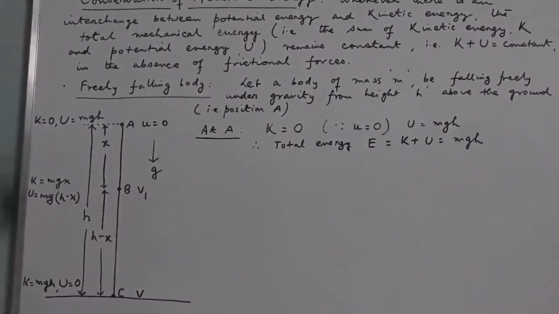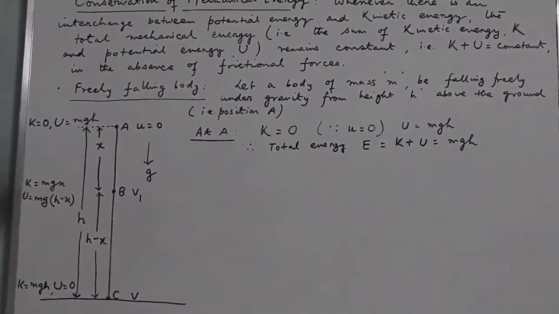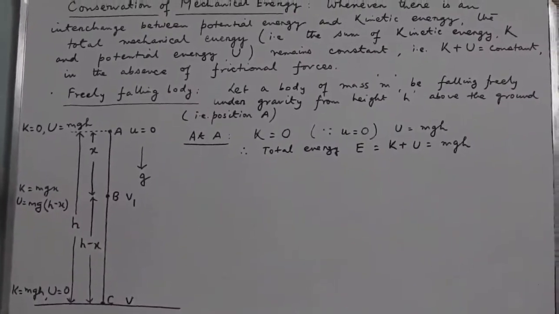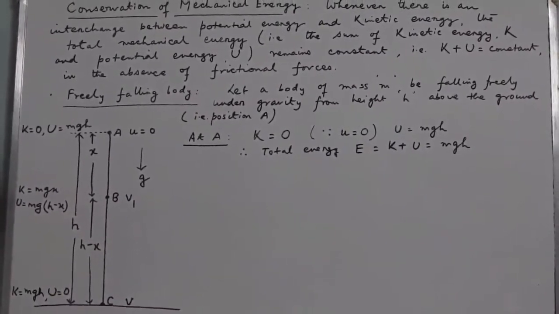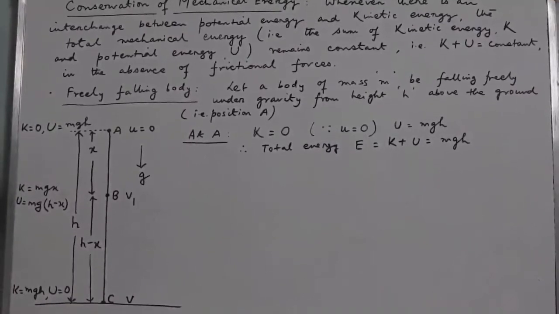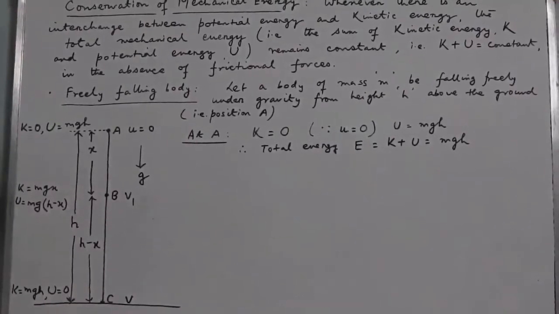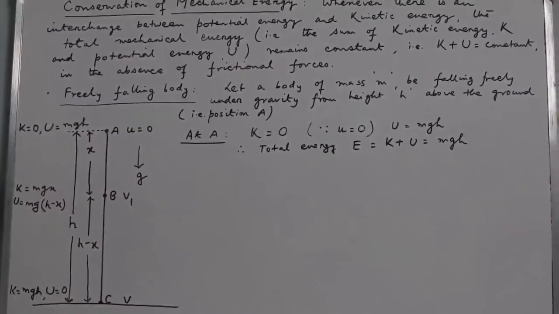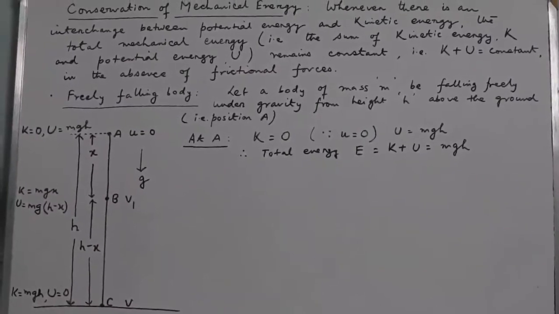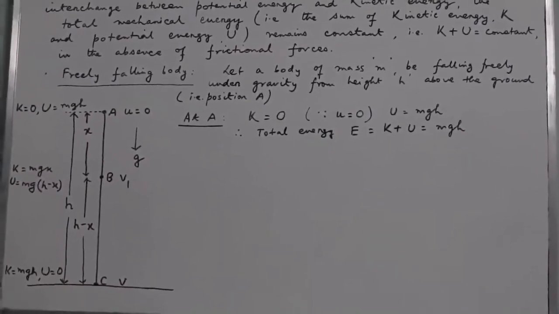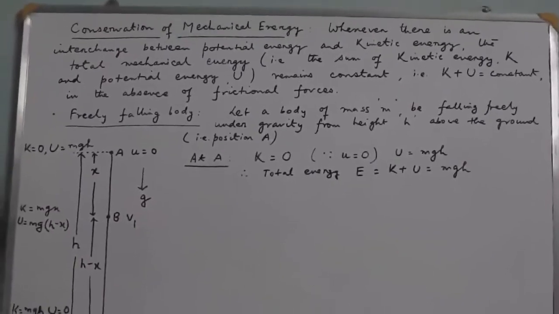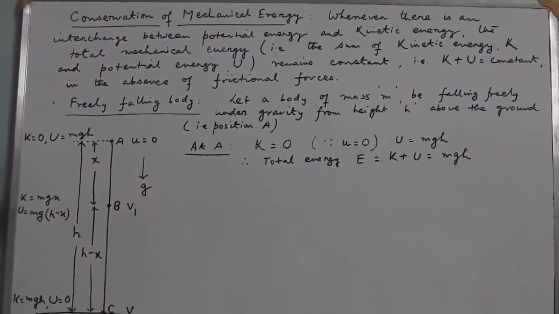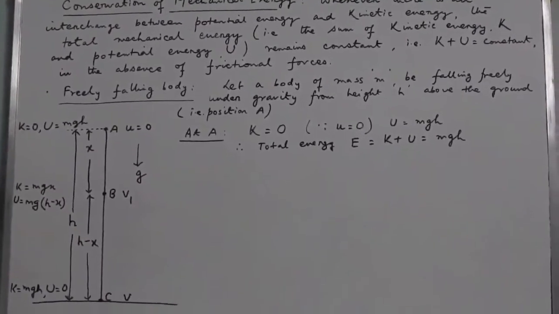Sometimes the kinetic energy decreases and the potential energy increases. However, the sum of the kinetic and potential energy will remain unchanged throughout the journey of the object. In some situations, the opposite might happen, where the potential energy decreases and the kinetic energy increases. Still, the mechanical energy remains constant.